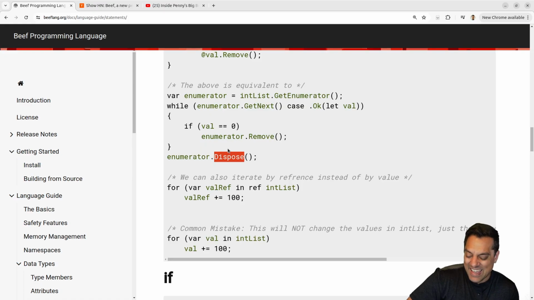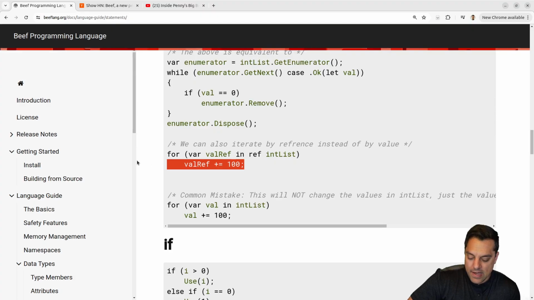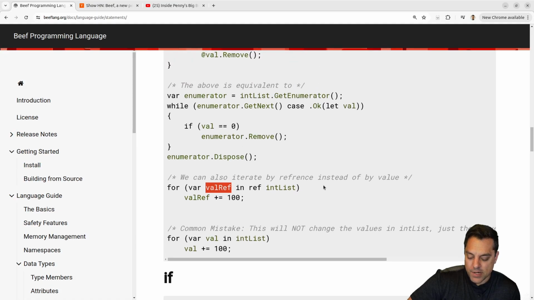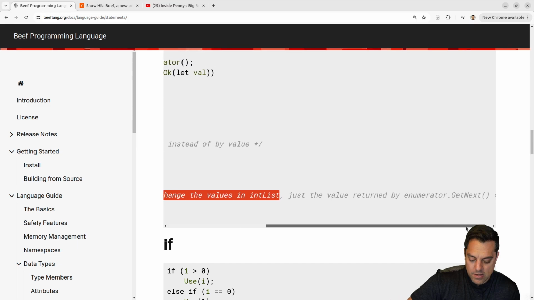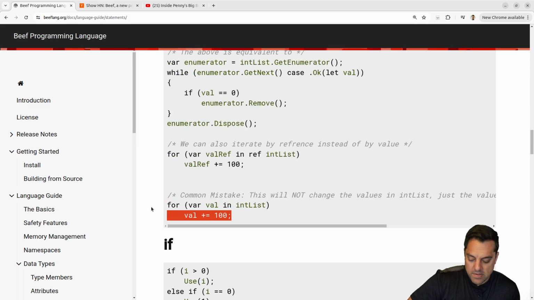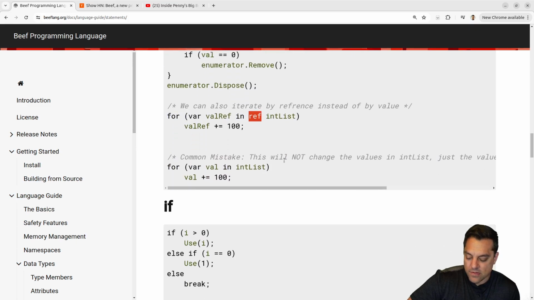So again, it's been a while since I've done my C#. I gotta look at dispose. Okay, and of course you can iterate by reference instead of value here, so you don't have to recreate copies of objects. That's good here. Common mistake, this will not change the values. Yeah, because we're not passing things by ref. Okay, interesting.